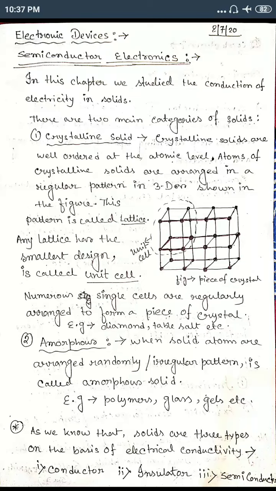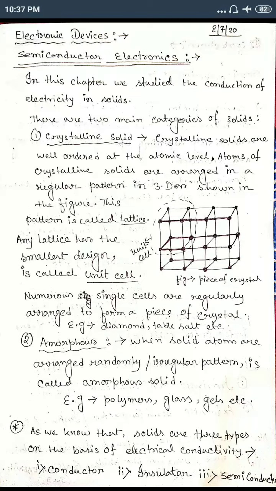So let's start with the main two categories of solids. You studied this in chemistry also, and it is better understood there, so here I will share just a little bit of the concept. Mainly the solids are divided into two categories: one is crystalline, another is amorphous.